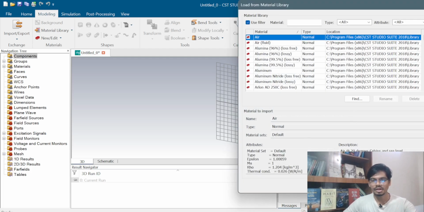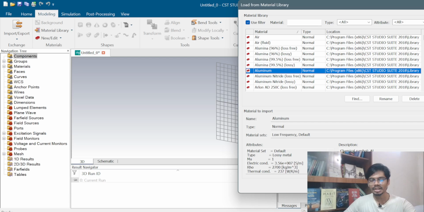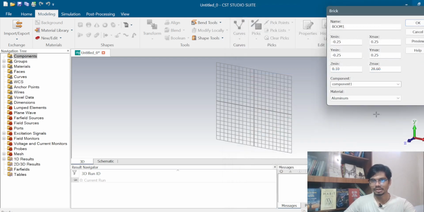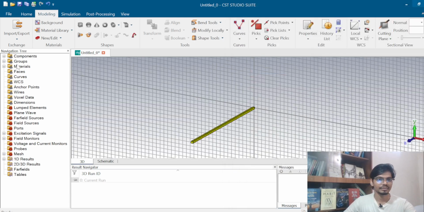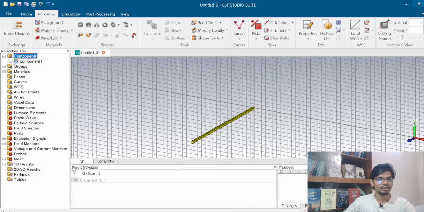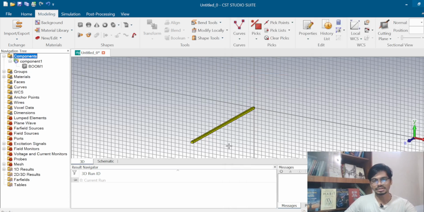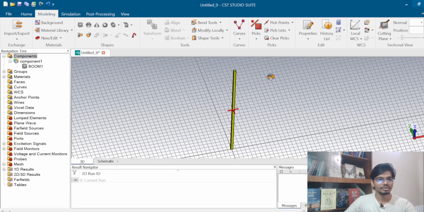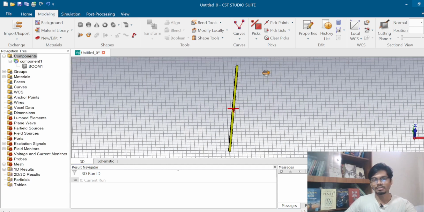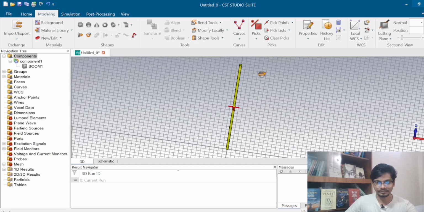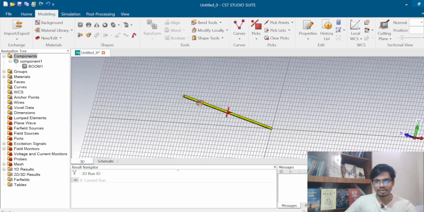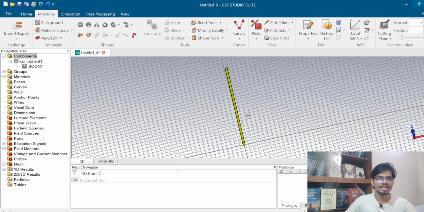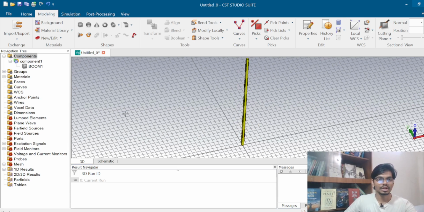For selecting the material, I have to go to load material, then select aluminum, then click load, and then click OK. Now I have to go to the components. In the components, I can see how many elements I can take. So in this design, I have to take 13 elements.